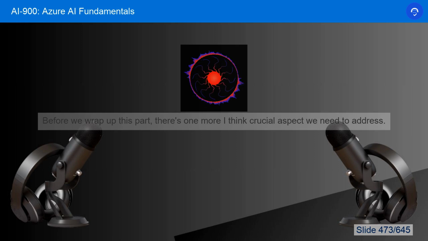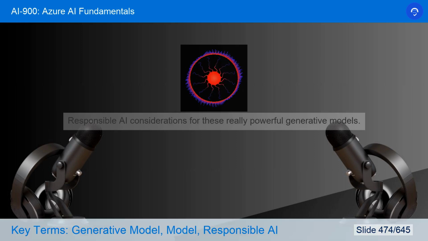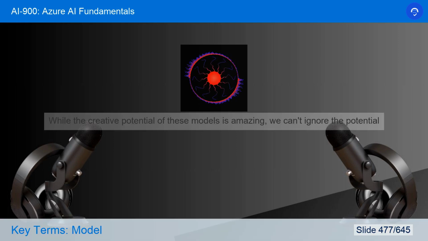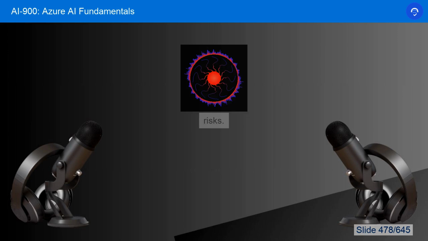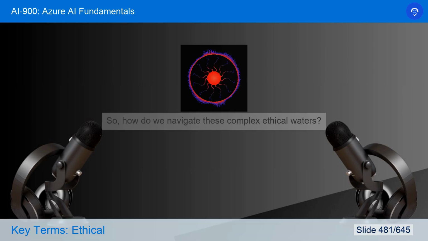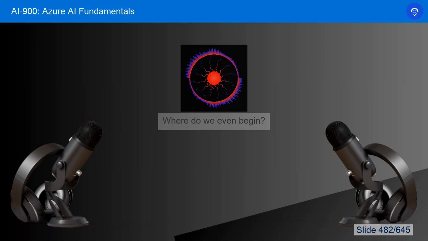But before we wrap up this part, there's one more, I think, crucial aspect we need to address: responsible AI considerations for these really powerful generative models. Yeah, that's really important. While the creative potential of these models is amazing, we can't ignore the potential risks. It's about making sure we use this technology ethically and thoughtfully. Absolutely. So how do we navigate these complex ethical waters? Where do we even begin?